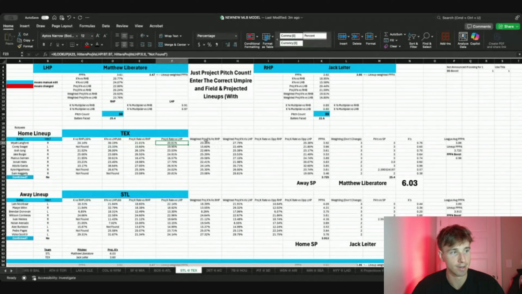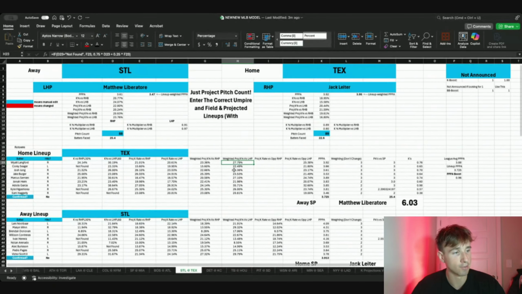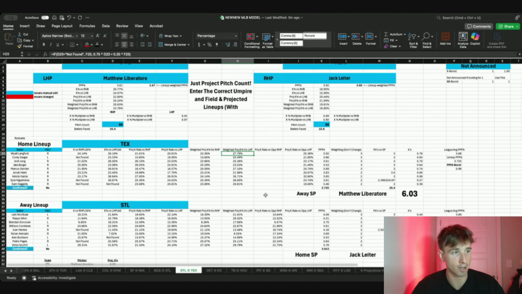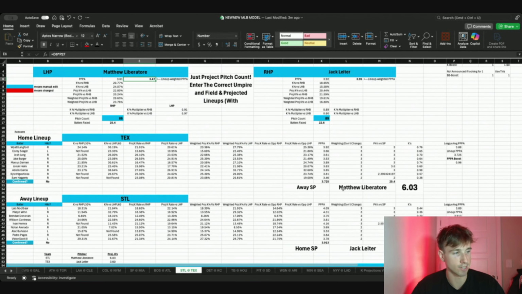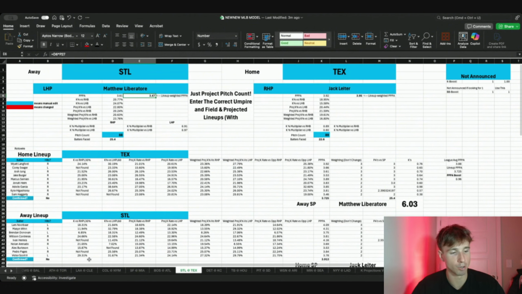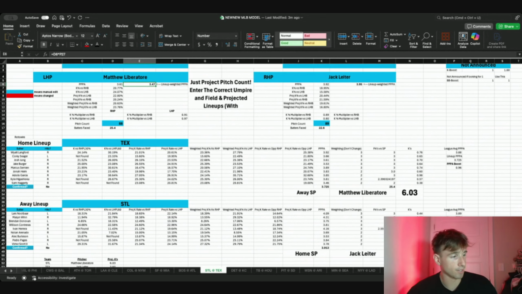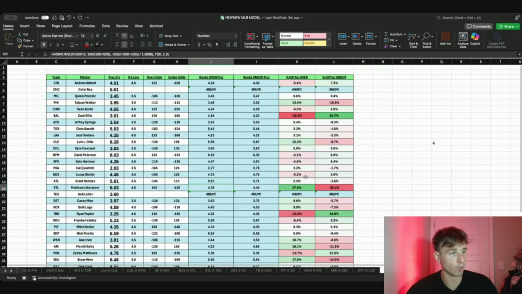But like I said, I do like to actually see what's going on in the field. Basically, guys, the Rangers have been striking out a ton. Liberatore is a very efficient pitcher. So I think that's how it gets there. 6.03 is the projected for Liberatore, and like I said, there's a plus 102 in the market for the over. So it seems like that's the biggest K projected over edge.